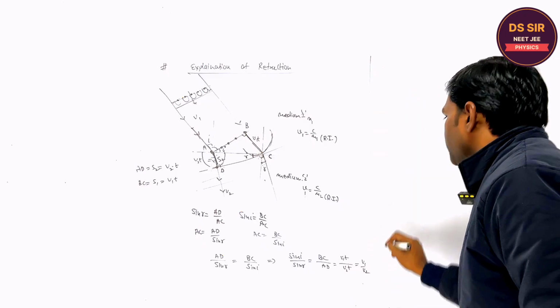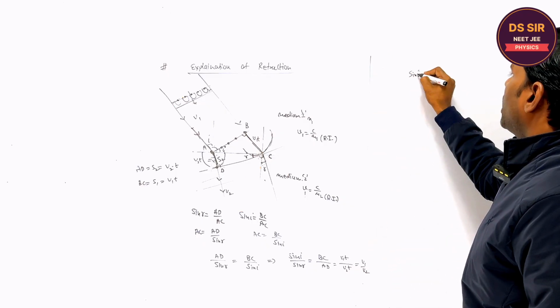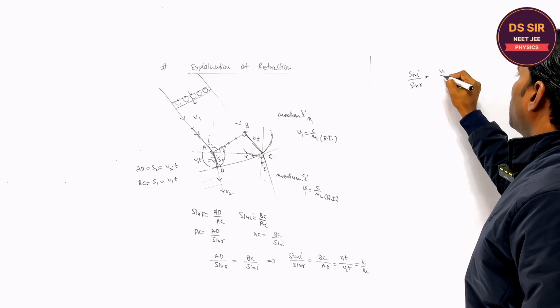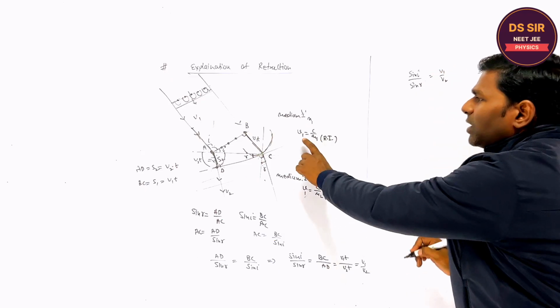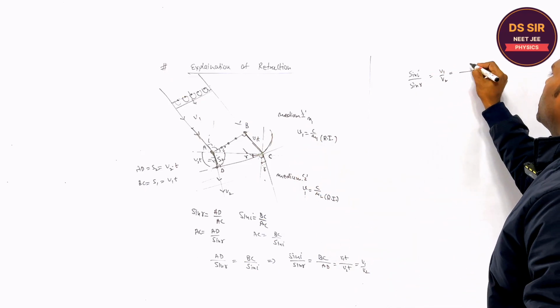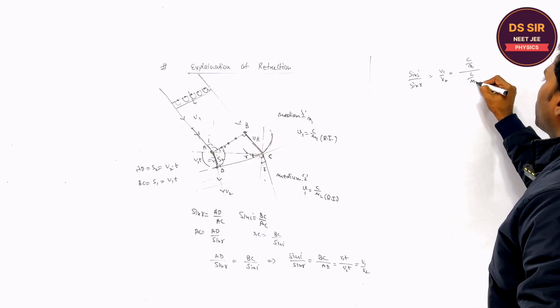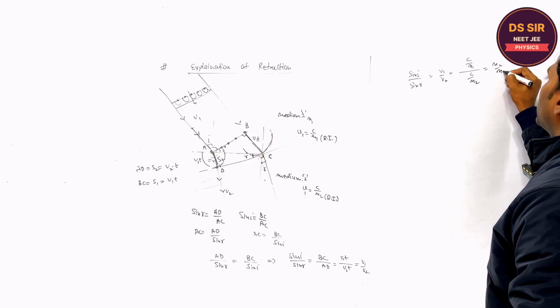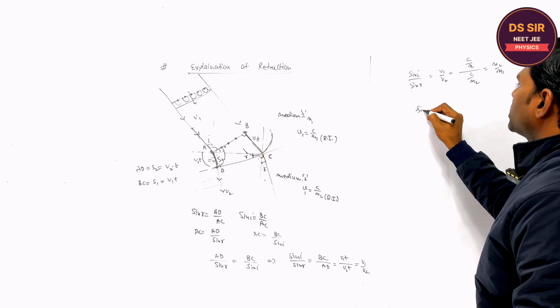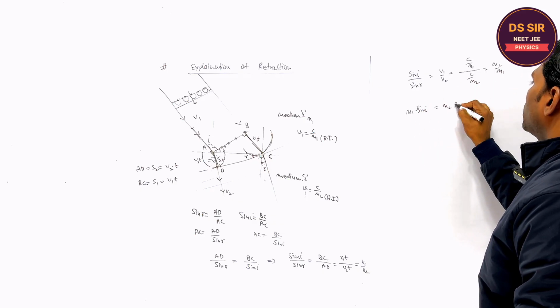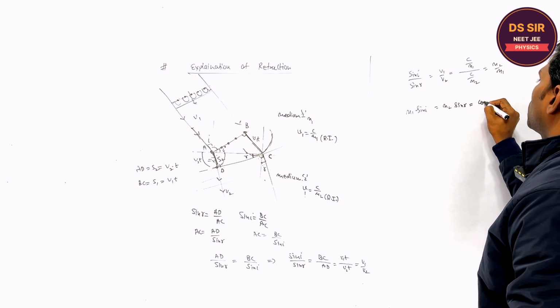From here sin I upon sin R is equal to what? V1 upon V2. What is V1? It is the speed of light in medium 1. So speed of light in N2 upon N1, right? So sin I into N1 is equal to N2 into sin R, equal to constant.